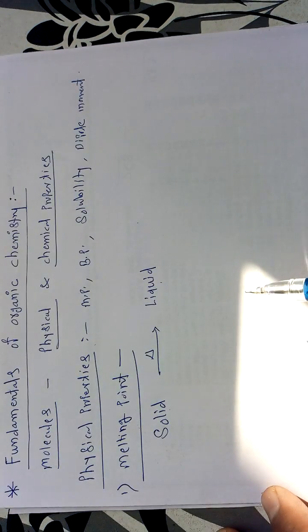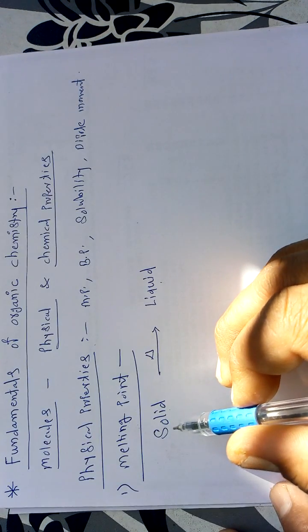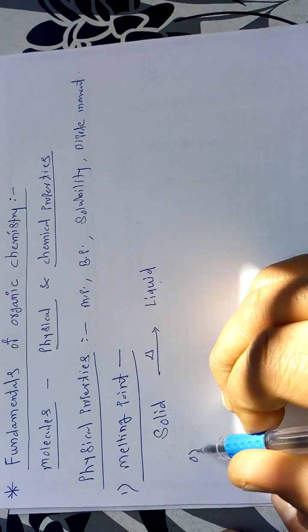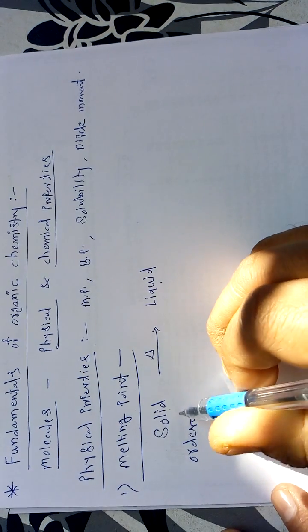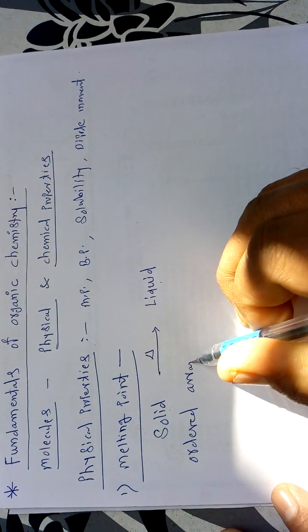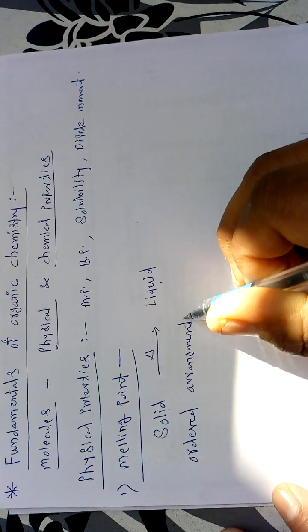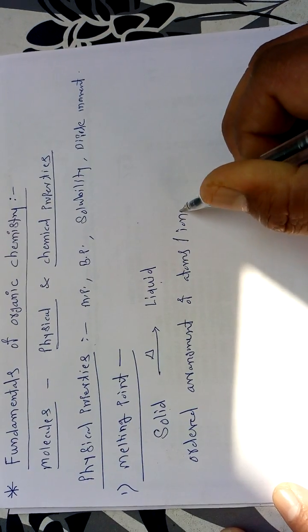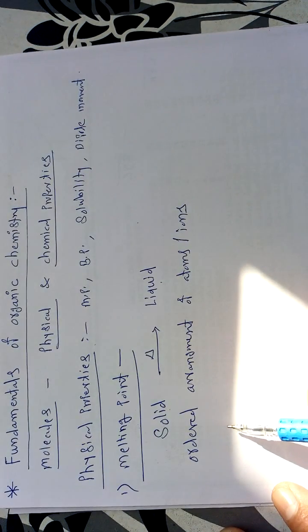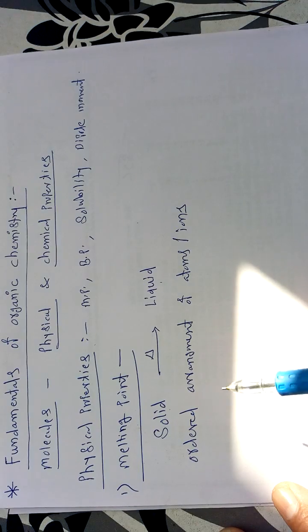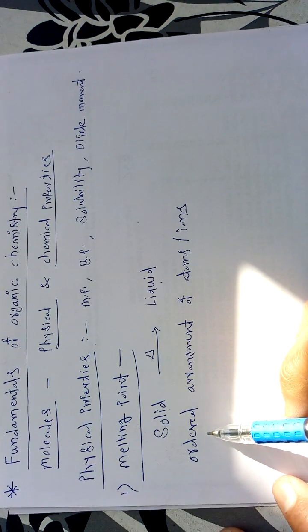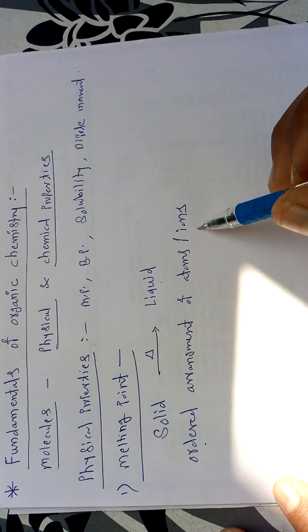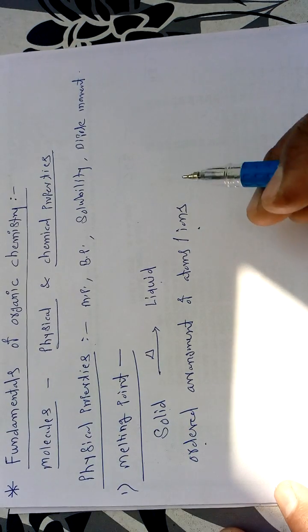So as far as the melting point is concerned, what is meant by it? Before considering the definition of the melting point, we must know that solid compounds have an ordered arrangement of atoms or ions. Each and every solid is considered to be a crystal lattice. So in the crystal lattice, these solid compounds or solid molecules consist of an ordered arrangement of atoms and ions, due to which they have a very close packed structure.